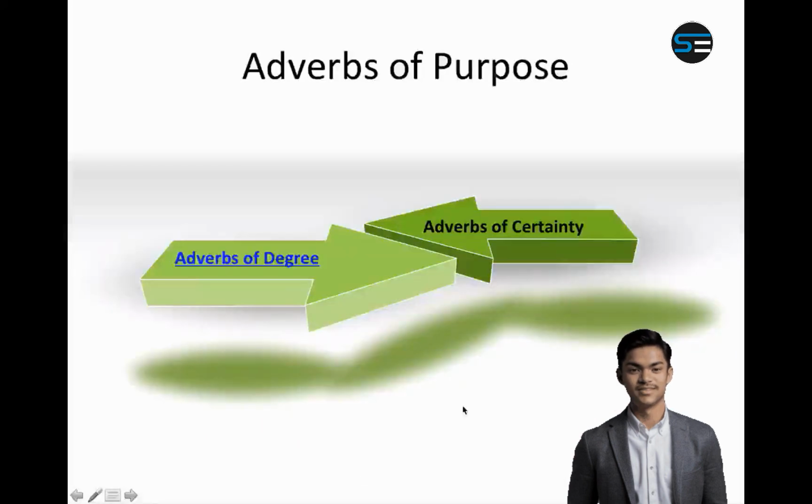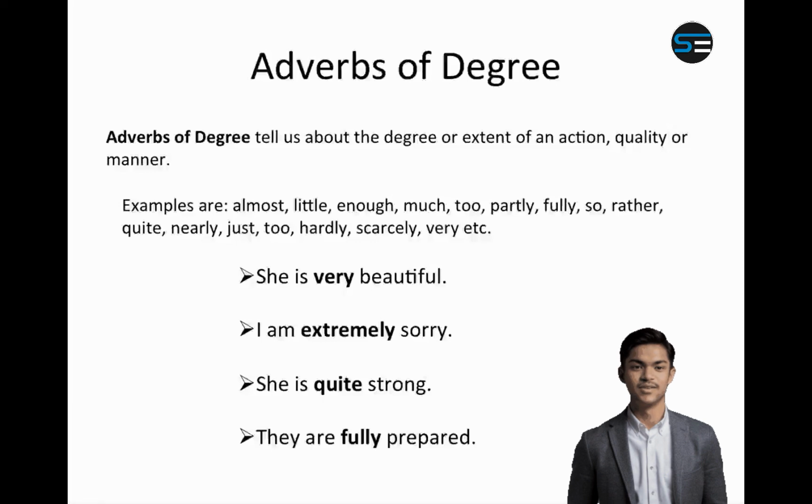Now let us see adverb of purpose. An adverb of purpose tells why something is done, and an adverb of degree tells us about the degree or extent of an action. For example, if I say I am doing yoga to lose weight, then to lose weight is the purpose, so it becomes an adverb of purpose. But if something shows degree, like to what extent something is done, then it becomes an adverb of degree.